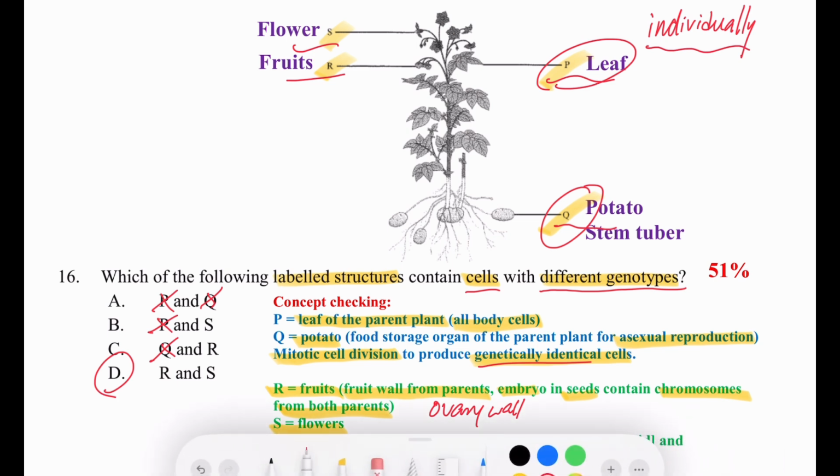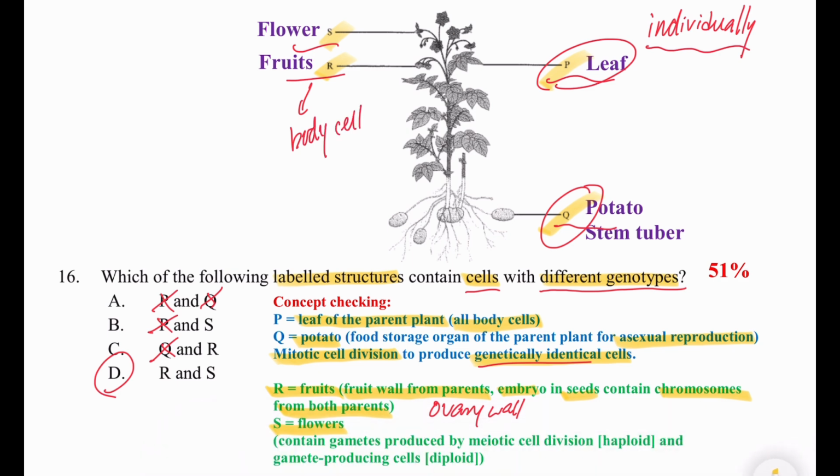Surely, for the flower, it contains the body cell, just like the sepal, just like the petals. Meanwhile, the flower, it can produce gamete. And the gamete is produced by the meiotic cell division and which is haploid. And it is genetically different from the gamete-producing cell, which is diploid. So we can talk about the body cell, the gamete-producing cells, and the gamete, and they are the cells with different genotypes. Therefore, the answer is S and R.